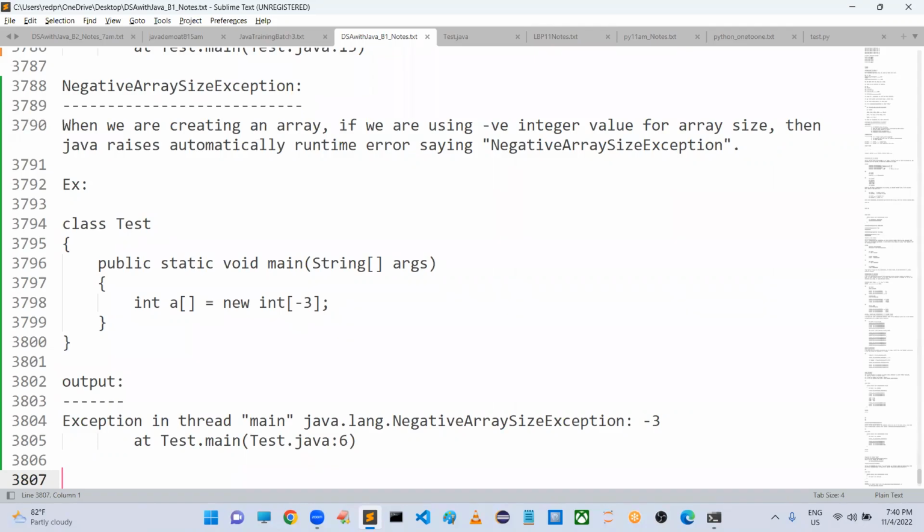Yeah, we can take a long type of array. See, the array type can be anything. But the size limitation is there.